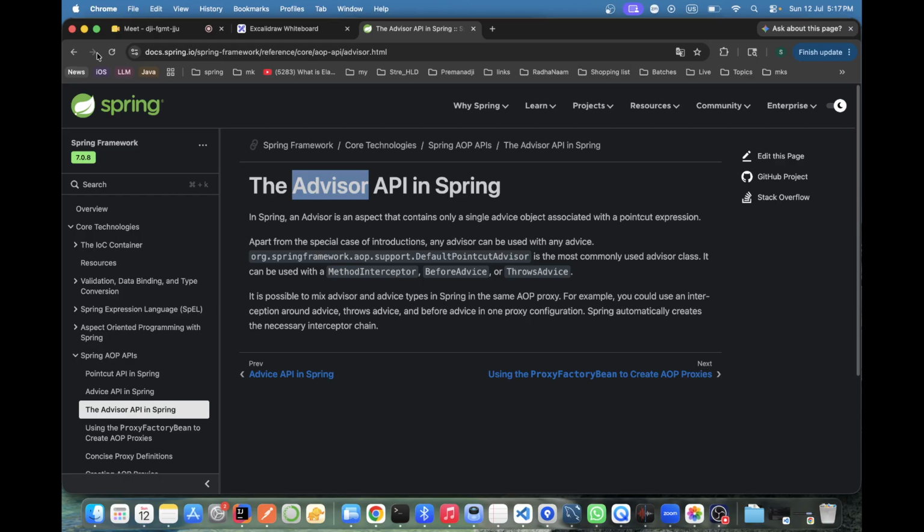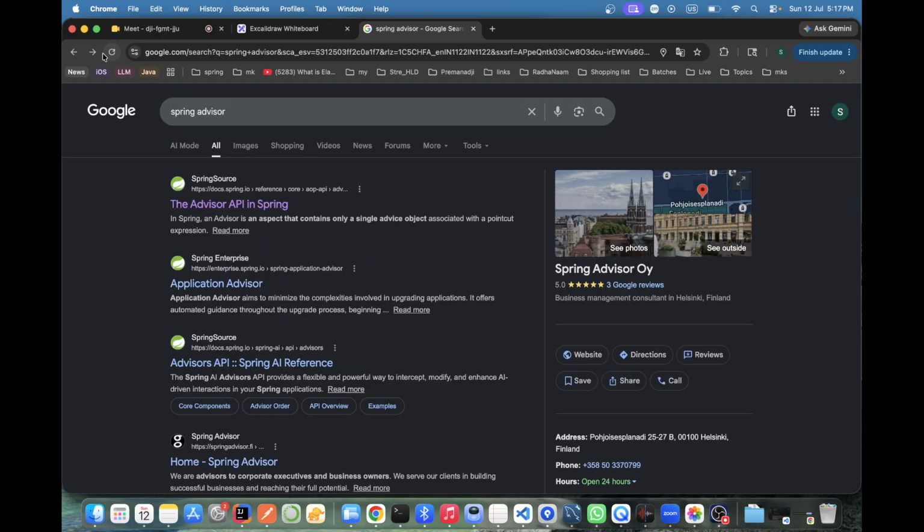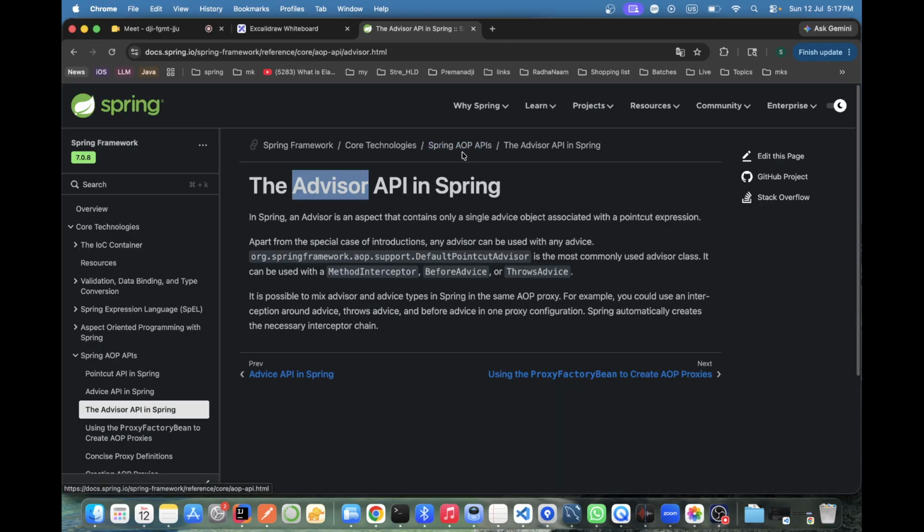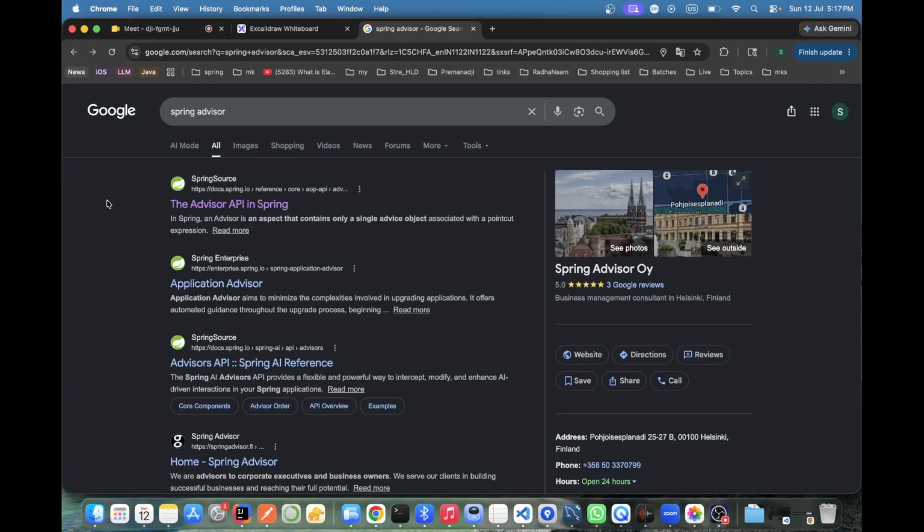POP or AOP? First thing. AOP. Okay. And not only AOP. See, they are saying in AOP, it is not even Spring Advisor. Advisor is nothing but, you may say, advisor says I'll be the centric thing. Everything will come to me.